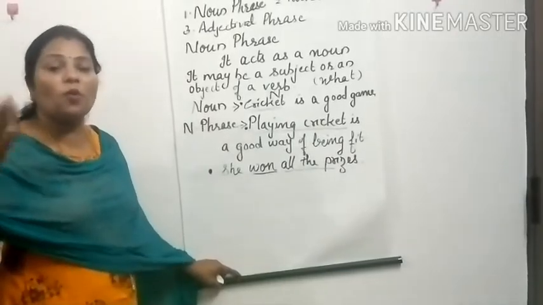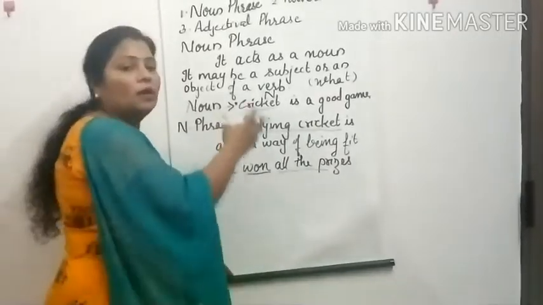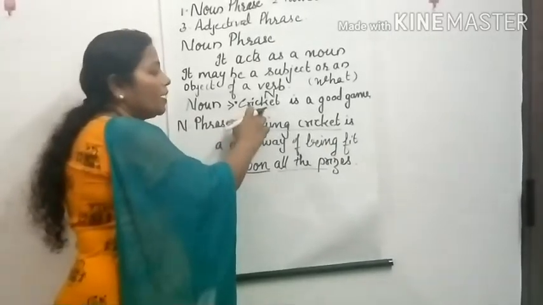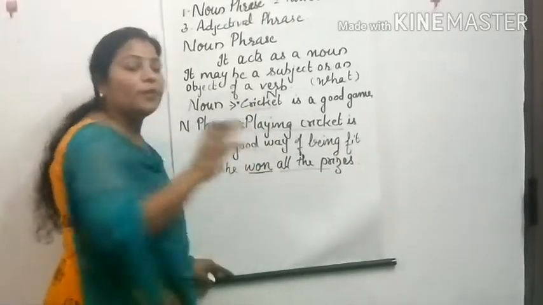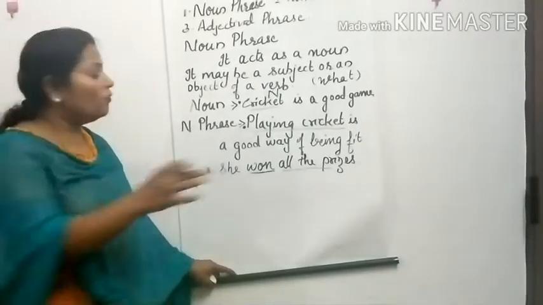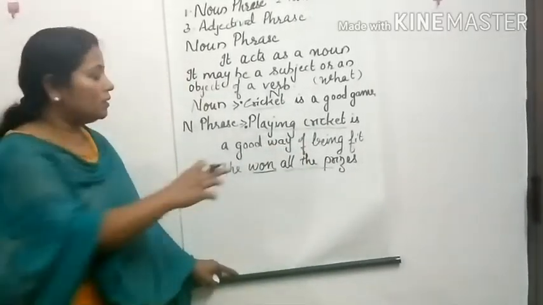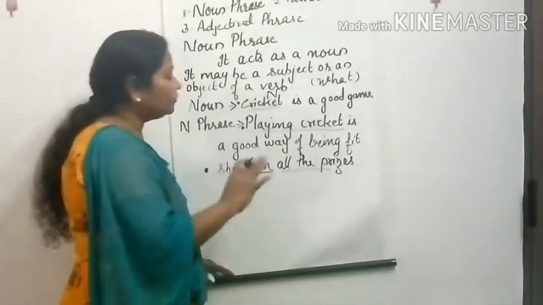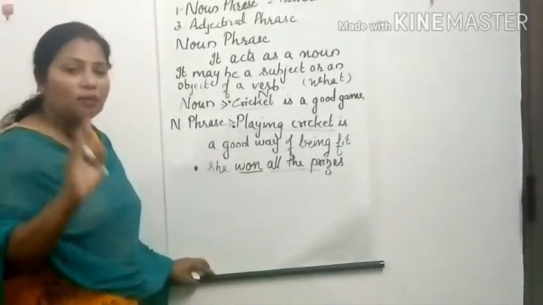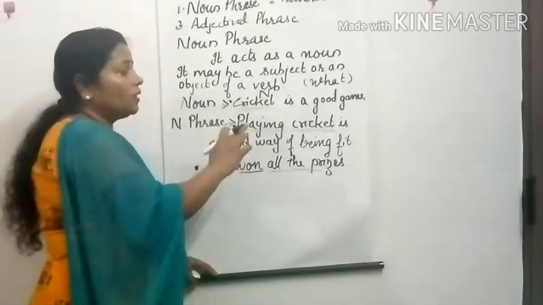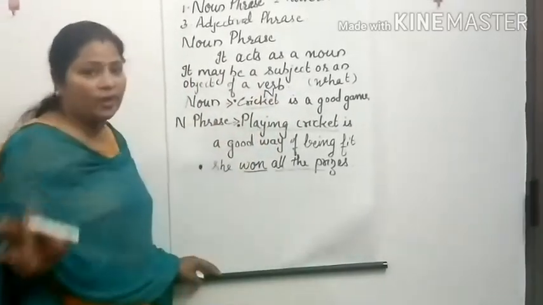All the prices becomes our noun phrase, because a noun phrase can act here as a subject and it can also be an object. When we asked the question for the verb, the answer we got was the object. See, this is now the object. So this is called a noun phrase. It's very easy. The way we ask the question for a noun is the same way we do it for a noun phrase.